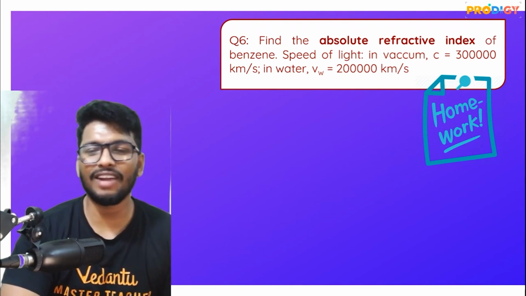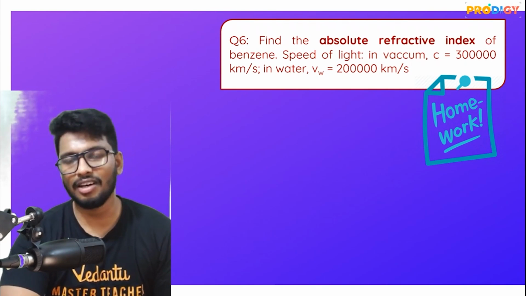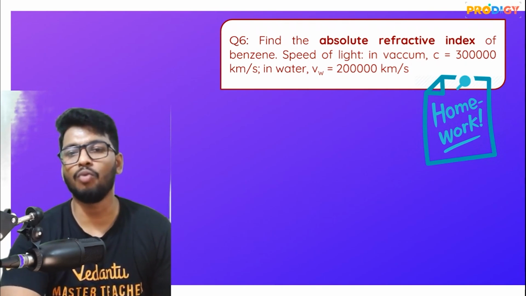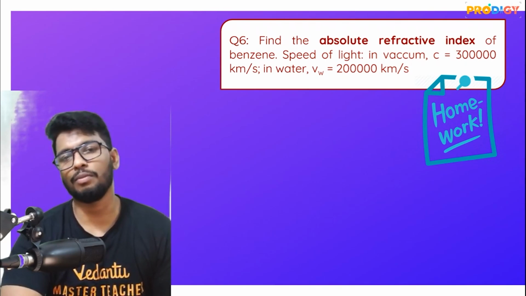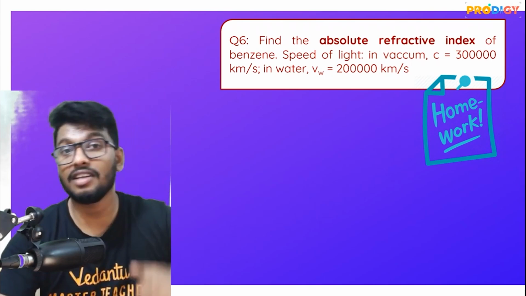Find the absolute refractive index of benzene. The speed of light in vacuum is given as 300,000 km per second, and the speed of light in water is given as 200,000 km per second. So go ahead, try out this question for yourself. Let me know what is the answer in the comment section.